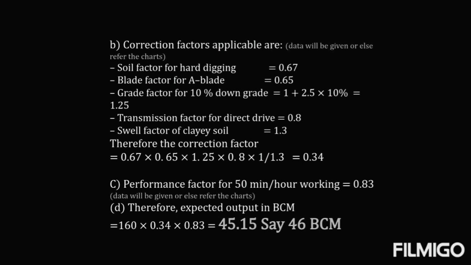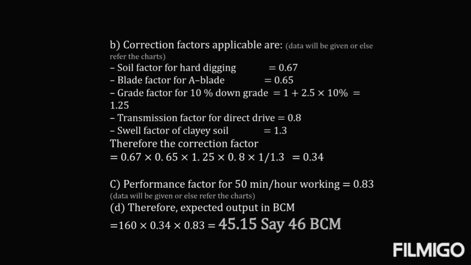In our case we have been given an A blade, so we have to go for a correction factor. We have a soil factor for hard digging, that is 0.61, blade factor for A blade is 0.65, the grade factor for 10% downgrade comes to 1.25, transmission factor is 0.8, and swell factor for clayey soils, because the soil mentioned in the problem is clayey, is 1.3.